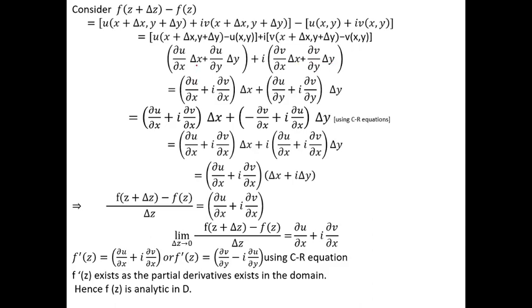Now separate the Δx terms and the Δy terms. What are the Δx terms here?